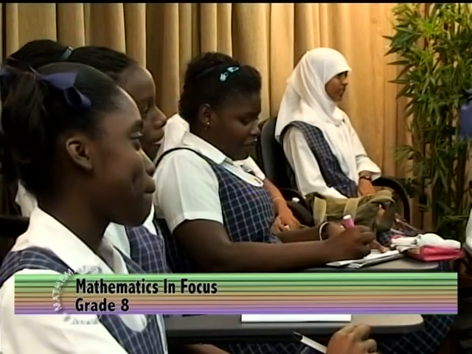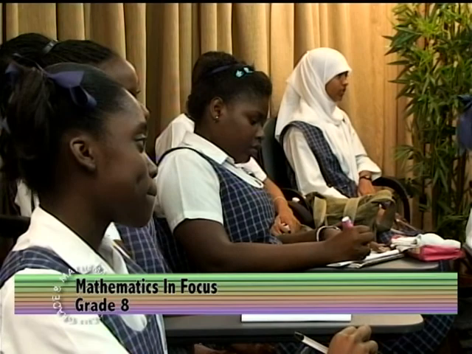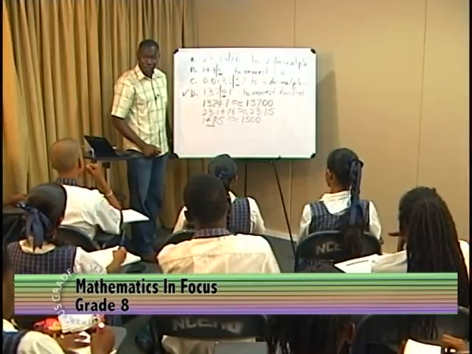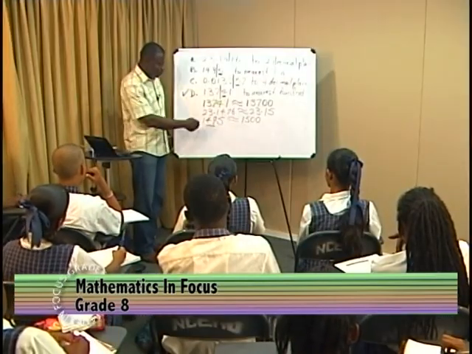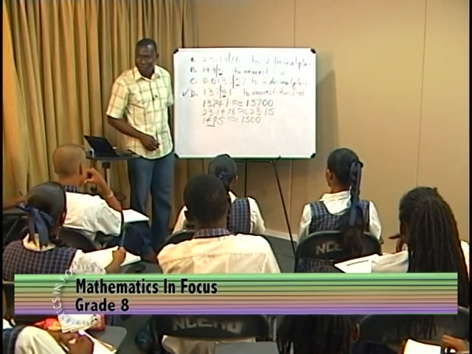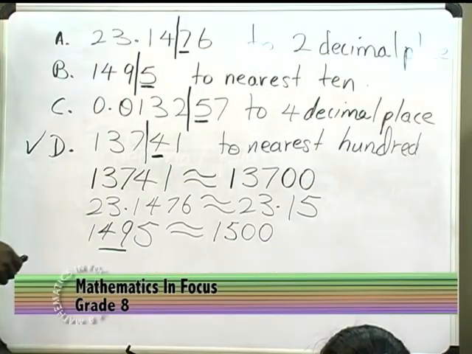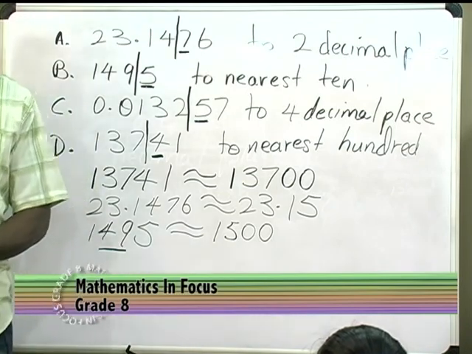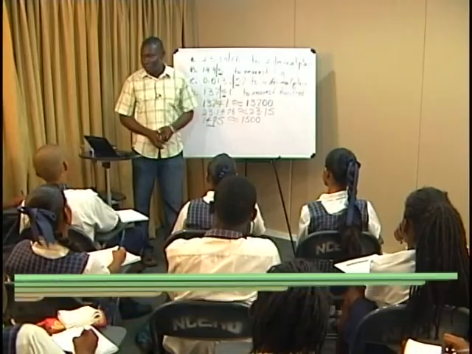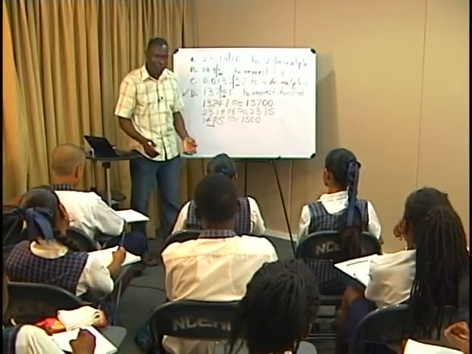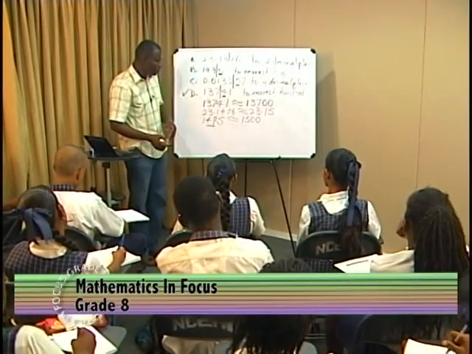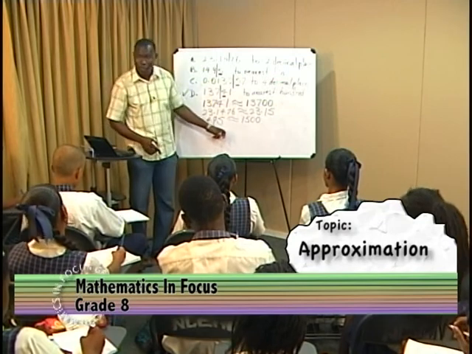Because I'm going to come to your store and buy something for 1,495 and ask you to approximate how much money I have for you. And you're going to look at this figure and say, oh, you have 150 for me. And I will say, sure, and take out my 150 and give it to you. But I don't want that to happen to you when you get older and have your own business. I don't want anybody to do that to you. So that's why we're looking at the correct thing.